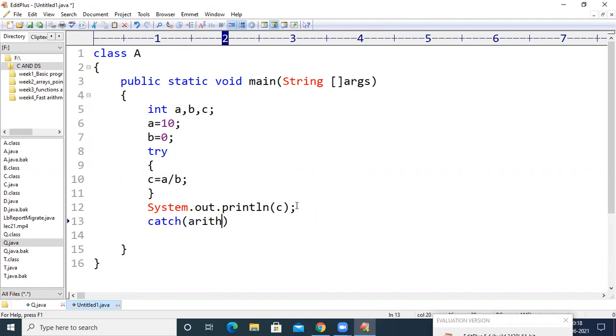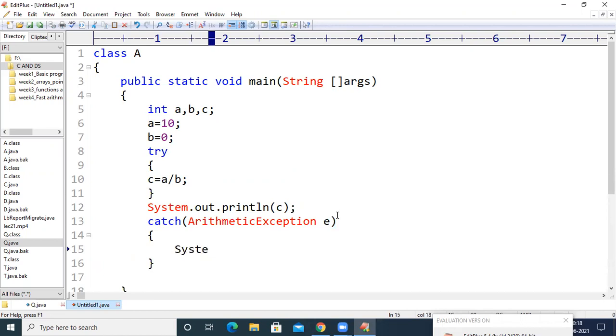I am going to get an exception called divided by 0, where the divided by 0 exception comes under arithmetic exception. So ArithmeticException, we have to provide some object, and here we have to provide a body.